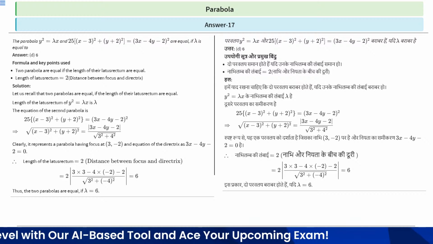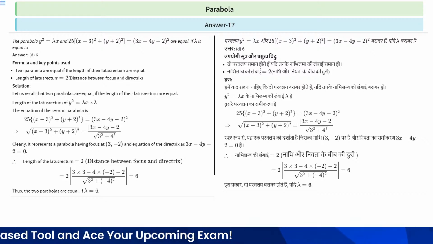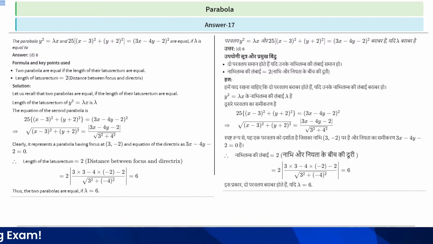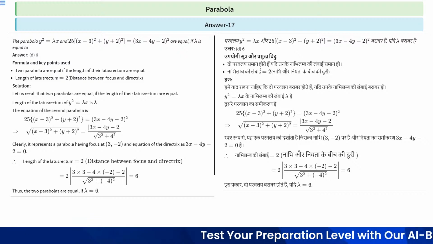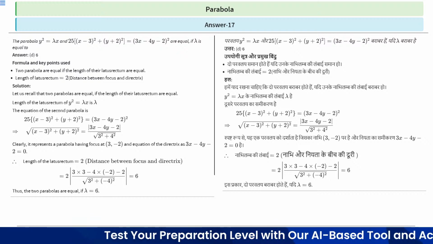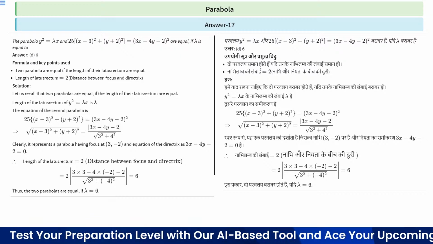Got it? Thus the two parabolas are equal if lambda is equal to 6. That is, 6 is the length of latus rectum and lambda is also the length of latus rectum. So option D, 6, is the right answer. Okay, let's move to the next question.